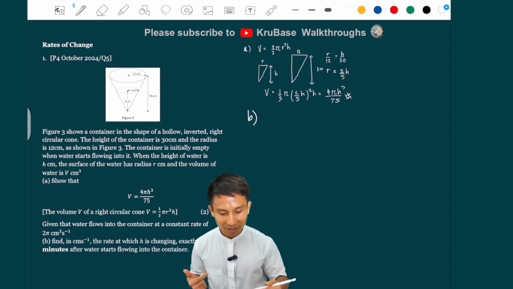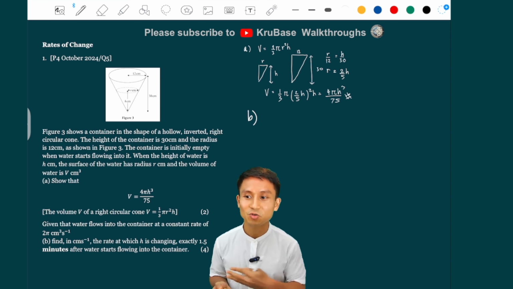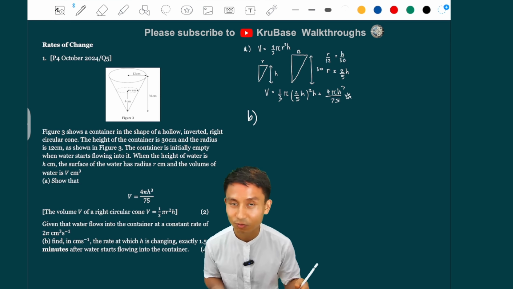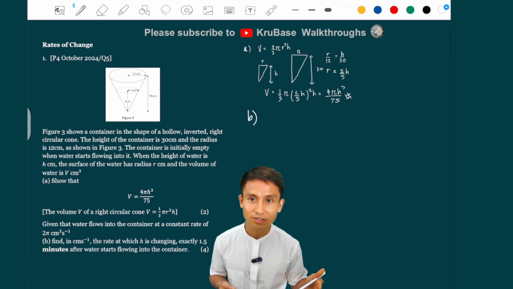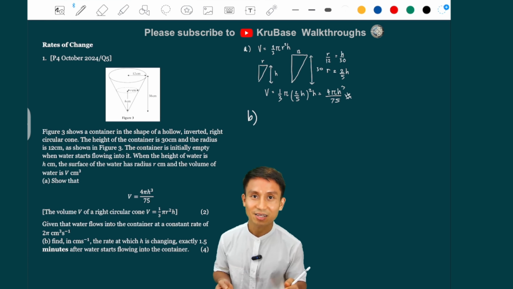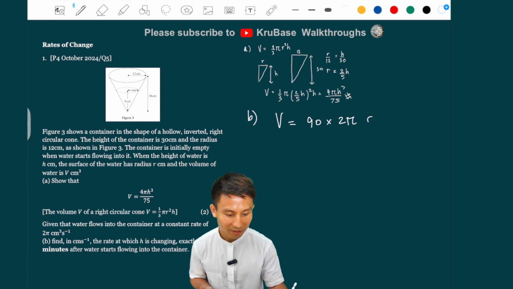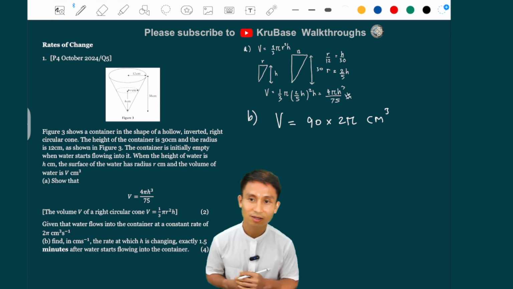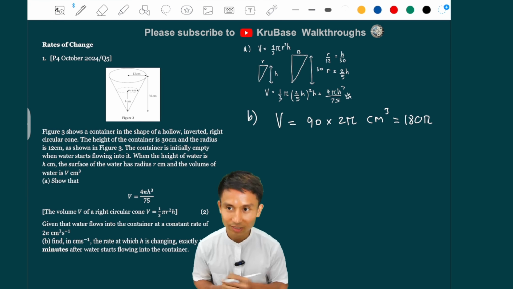Because the rate of volume is constant, per 1 second you get 2 pi cubic centimeters more. Another second you get another 2 pi cubic centimeters more. So if 90 seconds have gone by, the volume will be 90 seconds times 2 pi cubic centimeters. So that is 180 pi cubic centimeters.